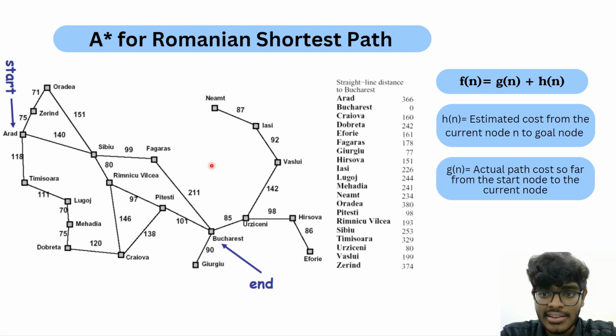So what exactly is A-star search? In A-star search, f of n is equal to g of n plus h of n, where g of n is the actual path's cost so far from the start node to the current node, which are the weighted edges here from one city to another city, like the 75 and 118 here. And h of n is the straight line distance between the different cities on the map to the end goal, which is Bucharest here, which is given by the table here. In that way, we'll be calculating the A-star search, which will be further explained by Vedant, where we'll be showing how we'll move from the start point Arad to the end point Bucharest.